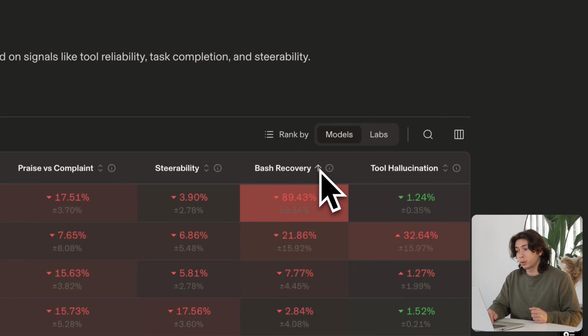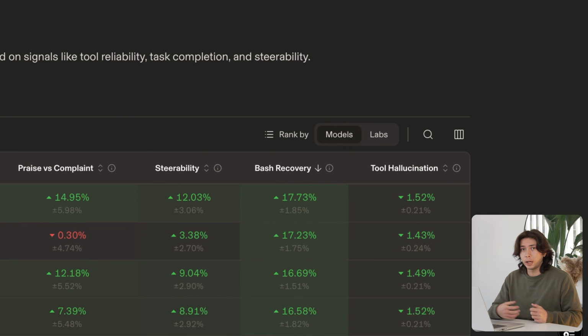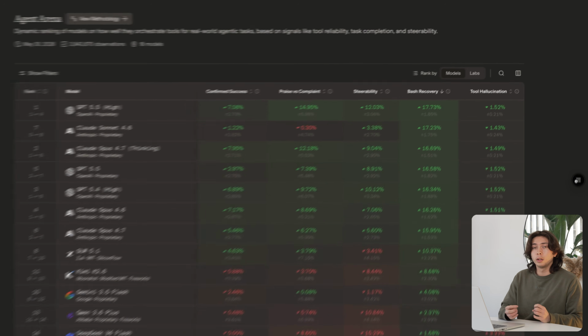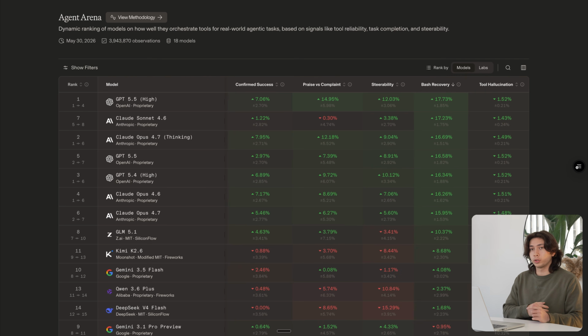We also look at batch recovery. Since we have a sandbox, we can watch when models use the bash tool, and we can watch when they potentially error on the bash tool. And we can look how long it takes to recover from that error. Now, we're not punishing the error itself. It's okay. Errors are natural. What we want to see is how long does it take to go from an error state to a clean state.